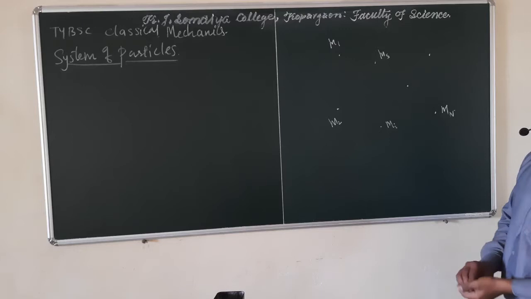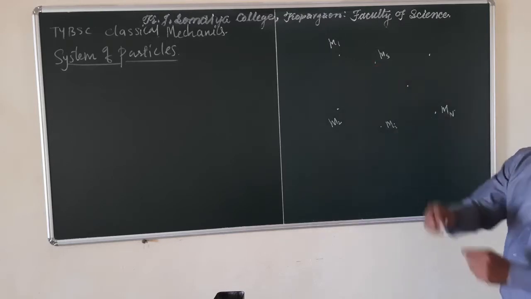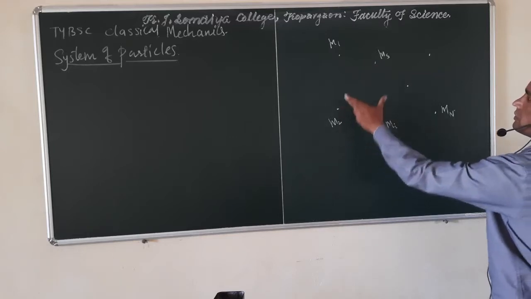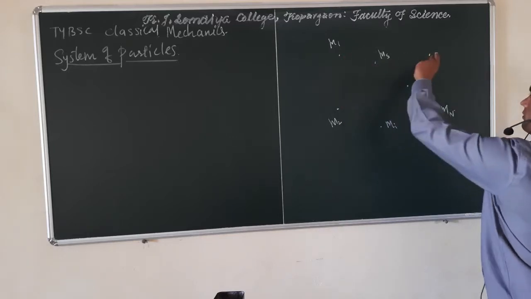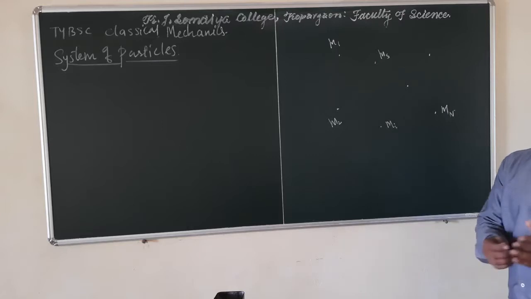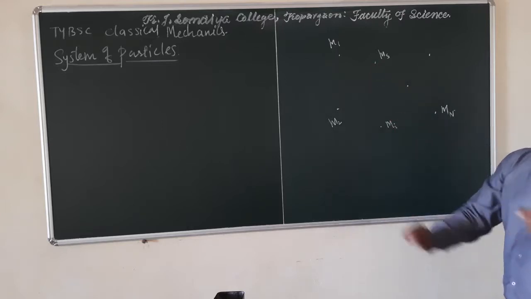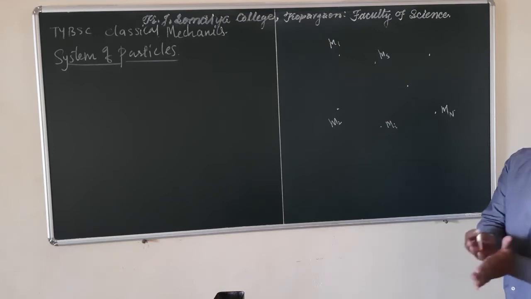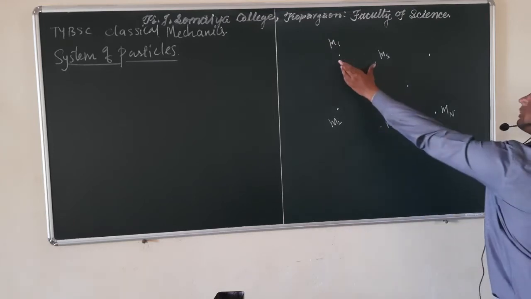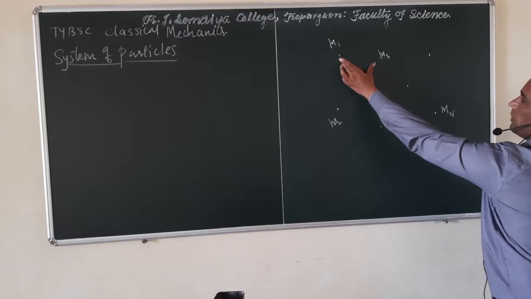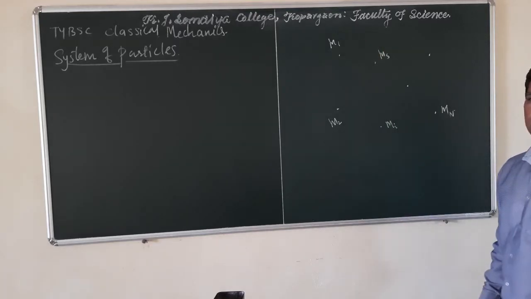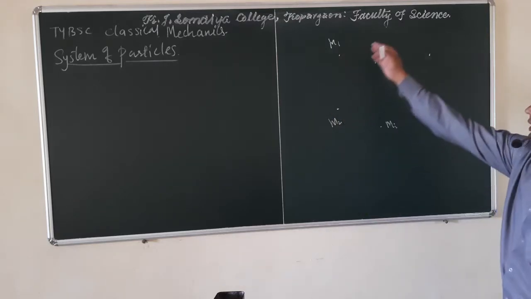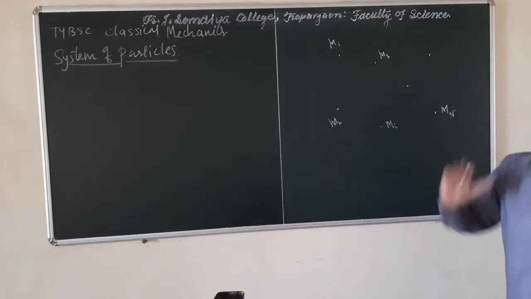All these masses are discrete masses. What is meant by discrete masses? The distance between them is finite, and we can separate out these masses from one another. For a continuous system, if we have a continuous mass distribution, then we cannot separate m1 and m3. They are very close to each other. Such collections of particles are known as a system of particles.